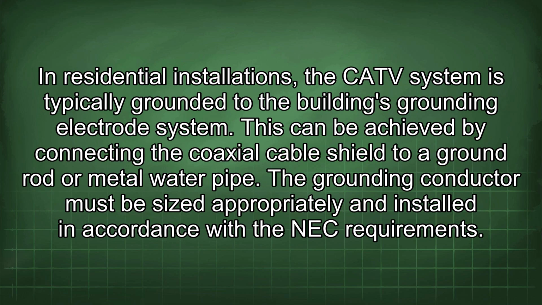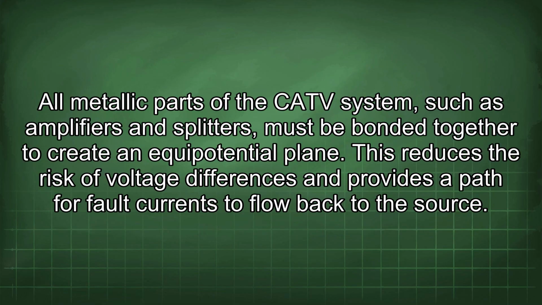In residential installations, the CATV system is typically grounded to the building's grounding electrode system. This can be achieved by connecting the coaxial cable shield to a ground rod or metal water pipe. The grounding conductor must be sized appropriately and installed in accordance with the NEC requirements. All metallic parts of the CATV system, such as amplifiers and splitters, must be bonded together to create an equipotential plane. This reduces the risk of voltage differences and provides a path for fault currents to flow back to the source.